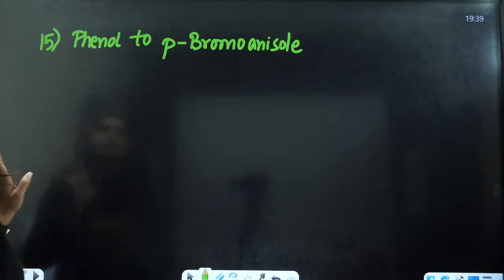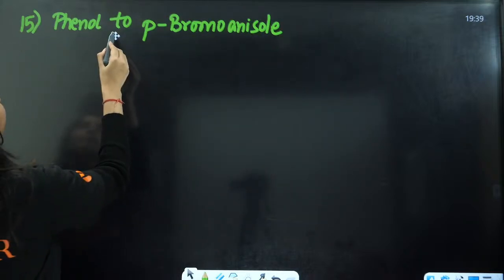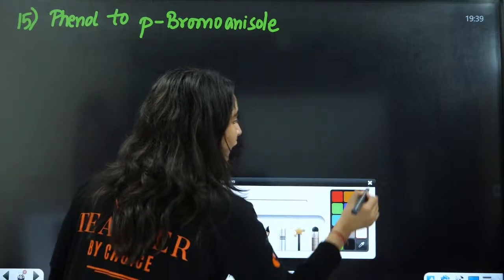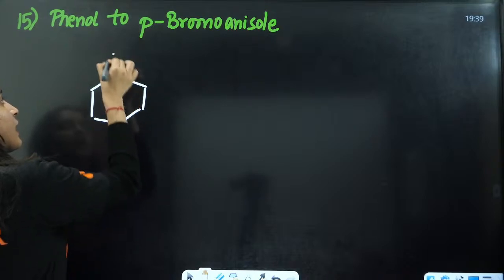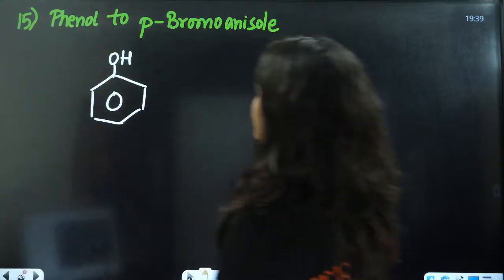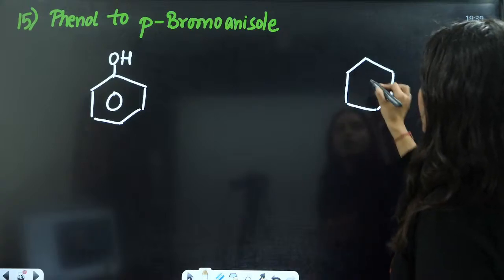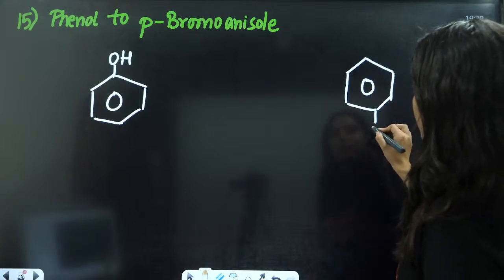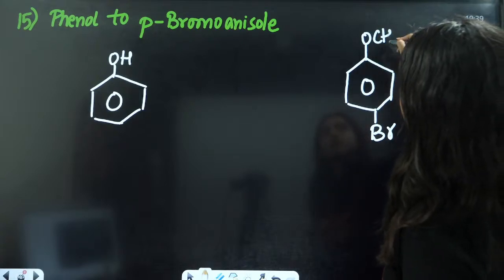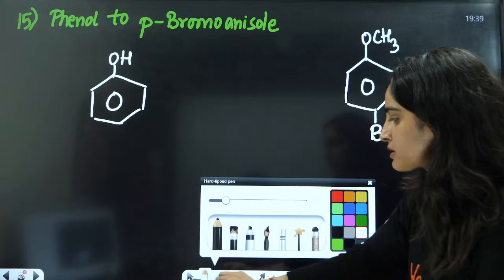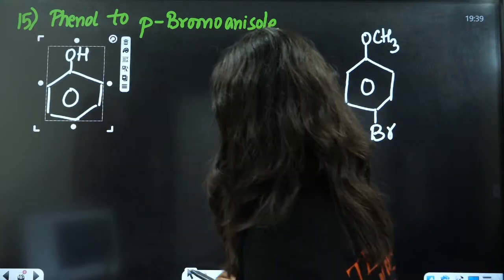Next we have phenol to para bromo anisole, a very important reaction, everybody. Now you have this phenol and you have para bromo anisole, that is with OCH3. I want all of you to answer this. Everybody in the chat box, how can you convert phenol to para bromo anisole?